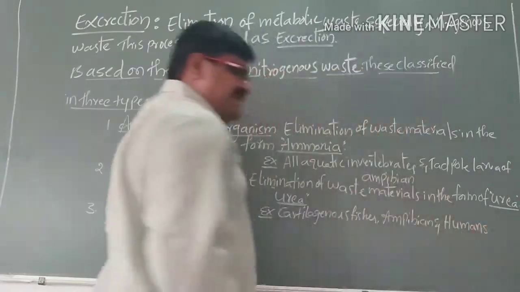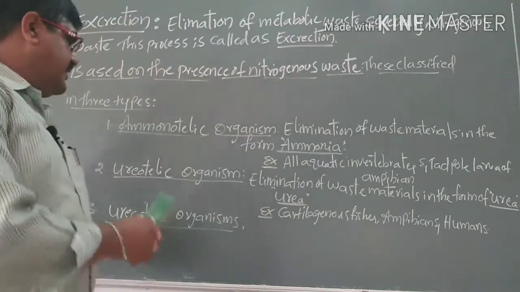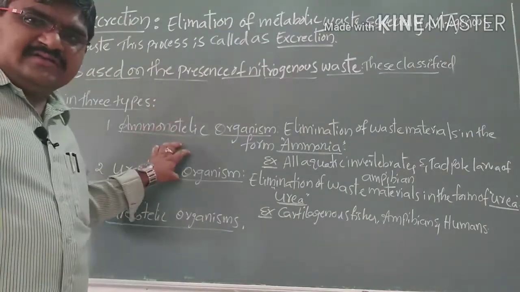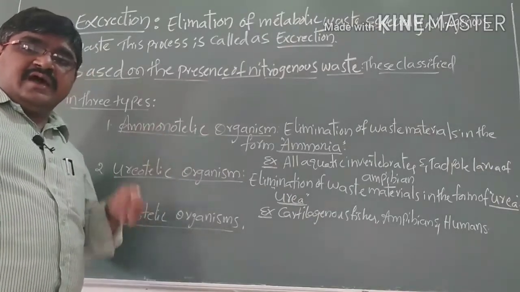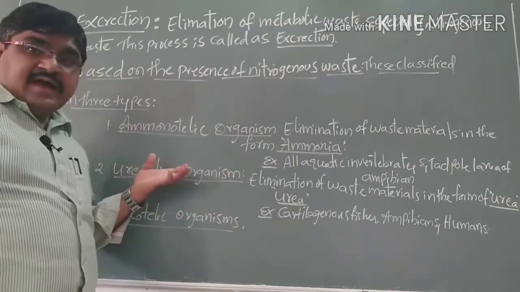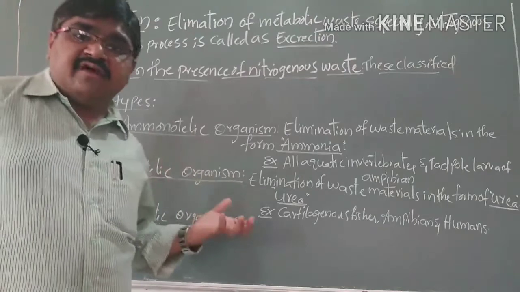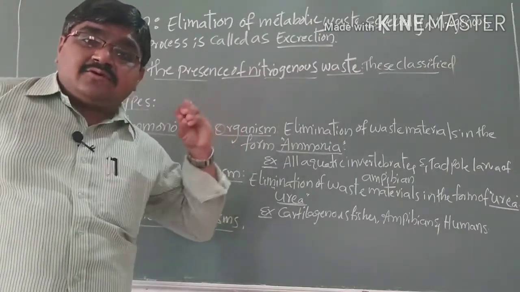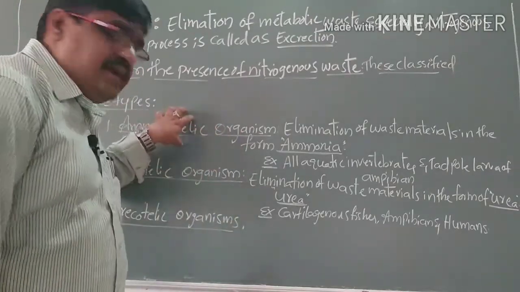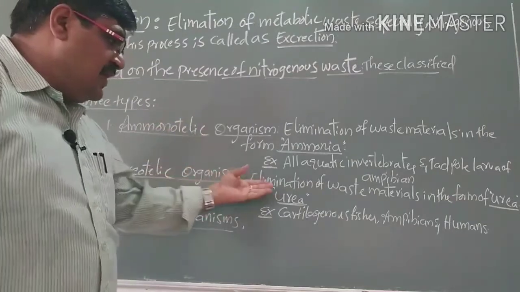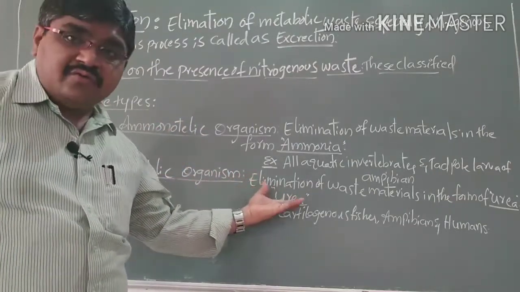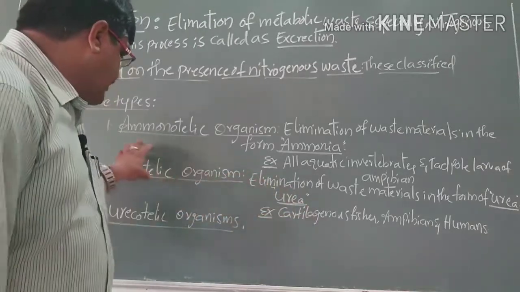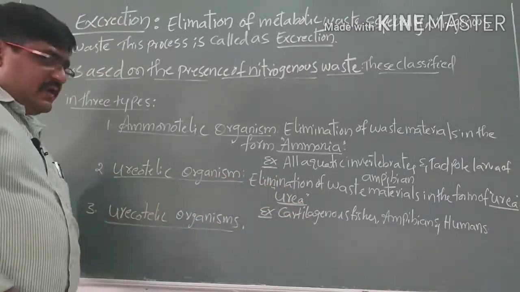It is less toxic when compared to ammonia. For elimination of 1 gram of urea, 50 ml of water is required, so it is much less toxic than ammonia. Here the main excretory waste is produced in the form of urea, and these organisms are called ureotelic organisms.